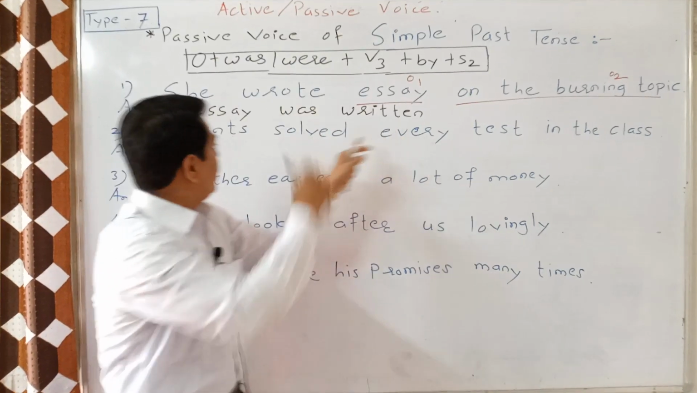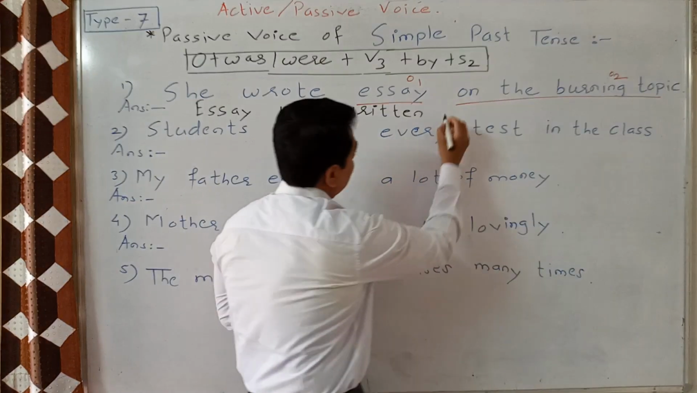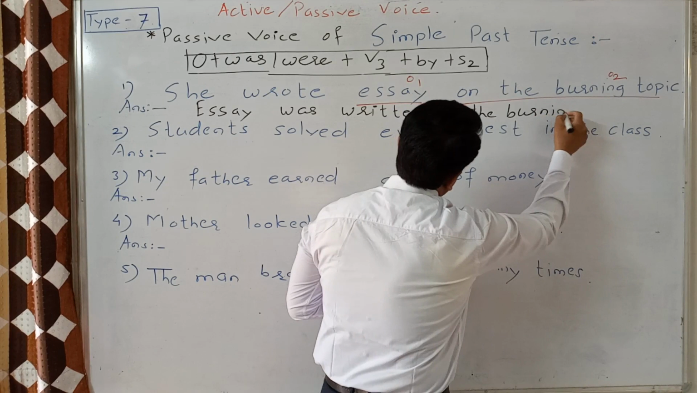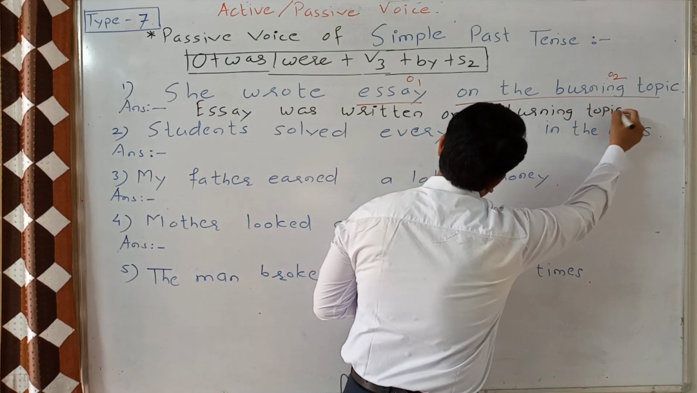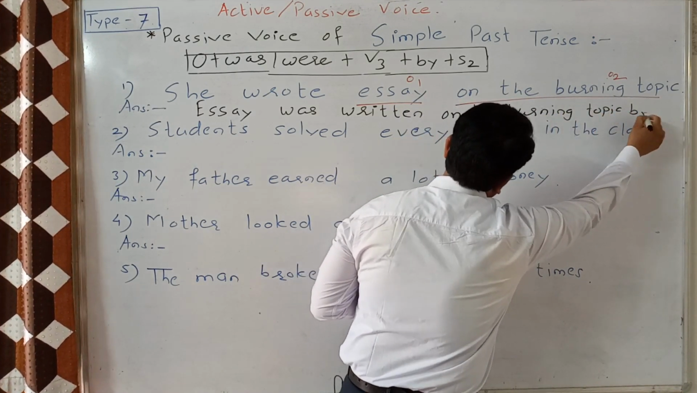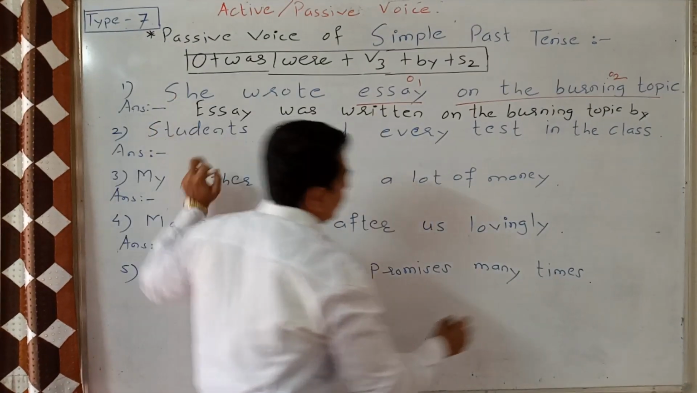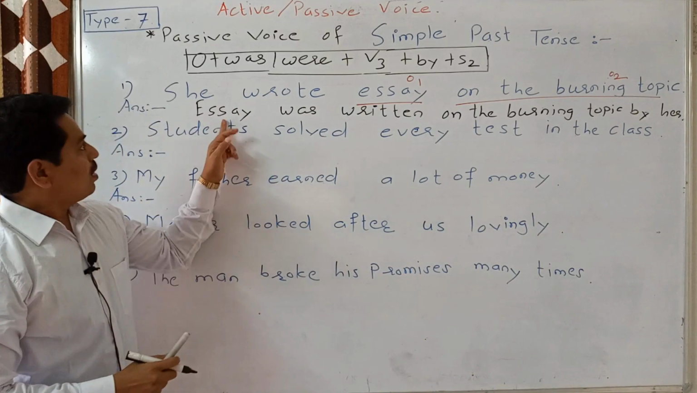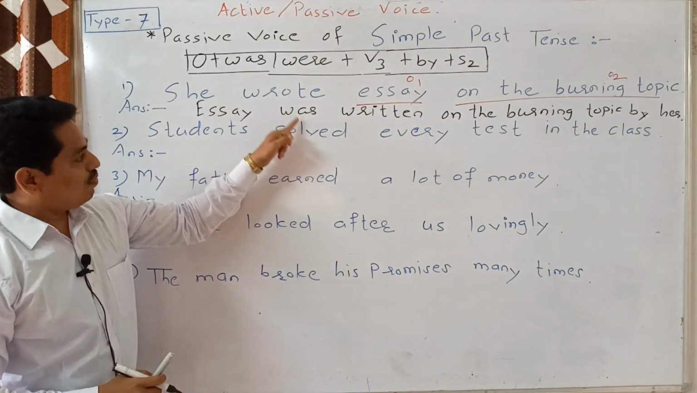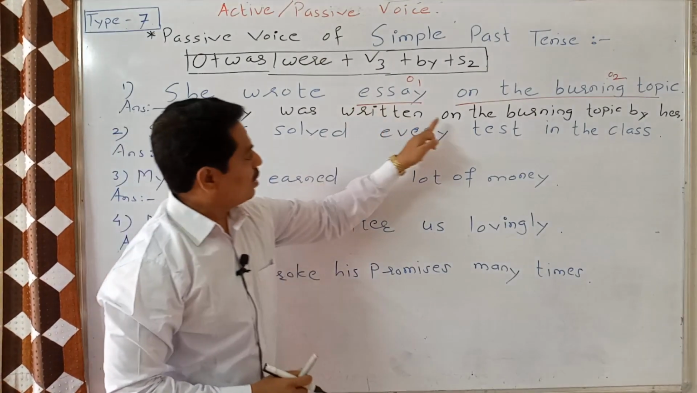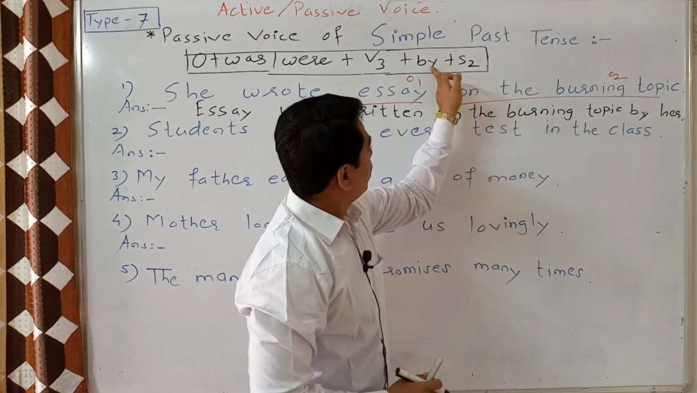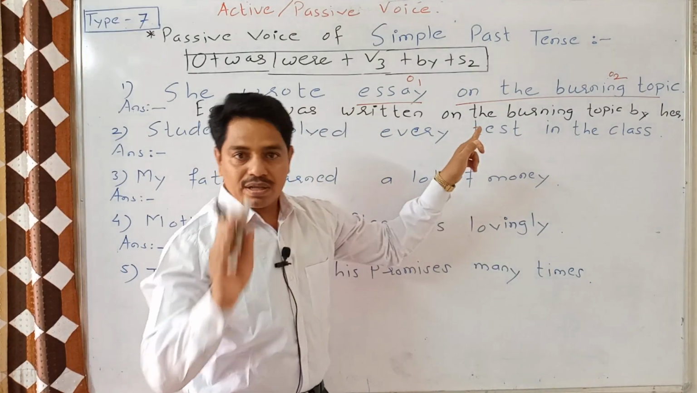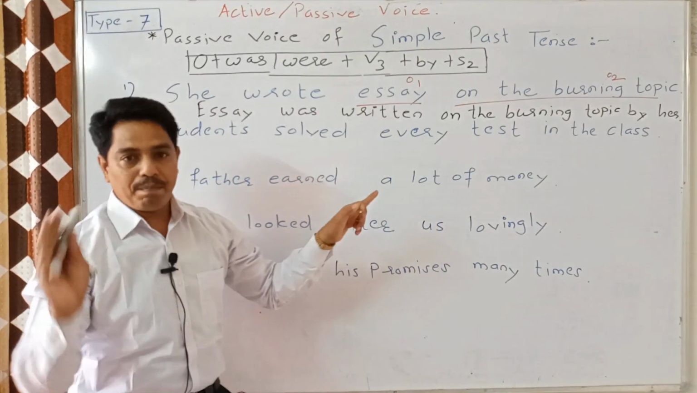Now object number 2 should be written after V3 or at the end of the sentence. We will write over here: Essay was written on the burning topic by her. Very easy. Object, was, V3, object number 2, by and S2. Like this we can make the passive construction of simple past tense.